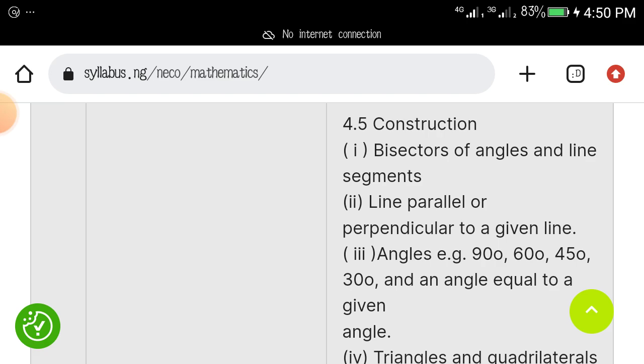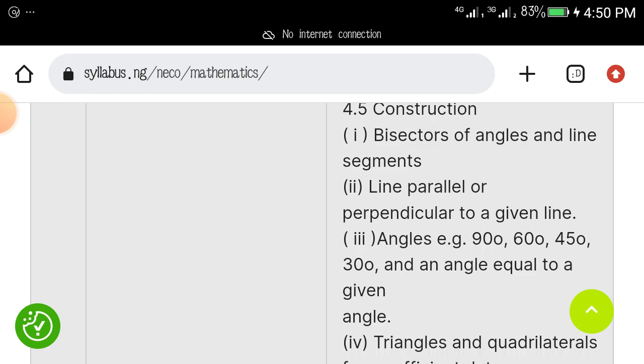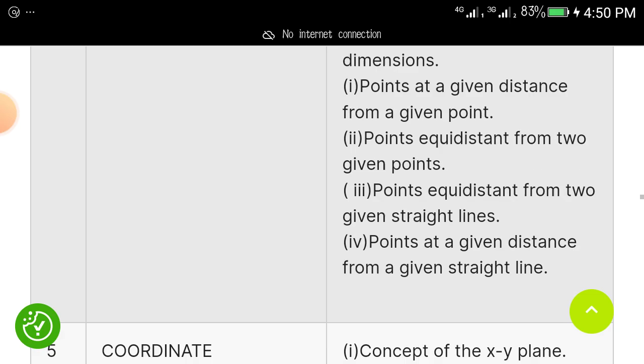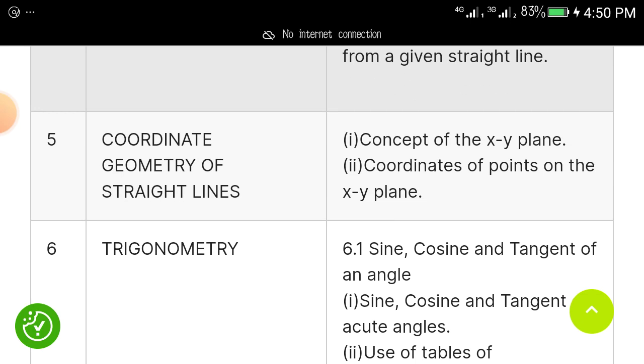Then construction: bisectors of angles and line segments, lines parallel and perpendicular to a given line. How to construct angle 90, angle 60, angle 45, angle 30, and an angle equal to a given angle. These are the things you must study. I may not be able to mention all of it, but when I send you this material, you should be able to read them up. Then if you have questions, you are also free to ask me.